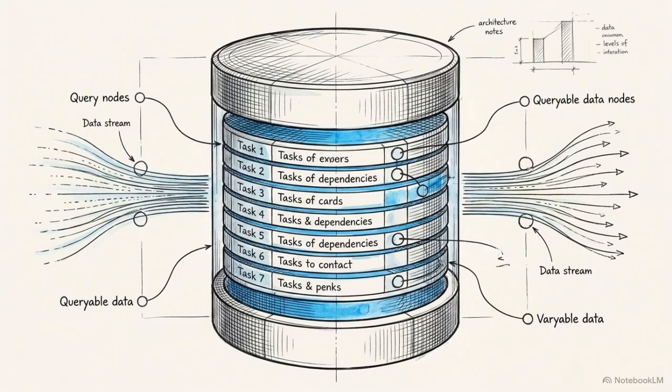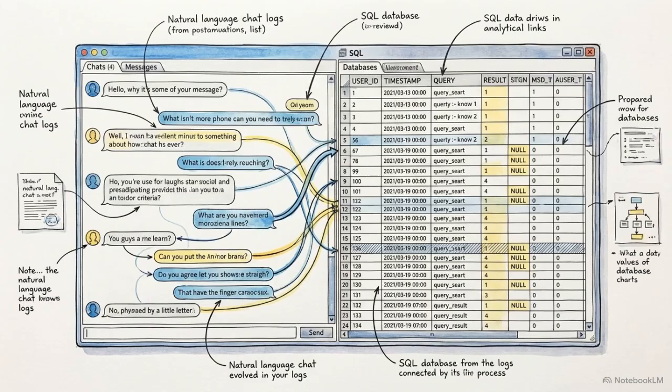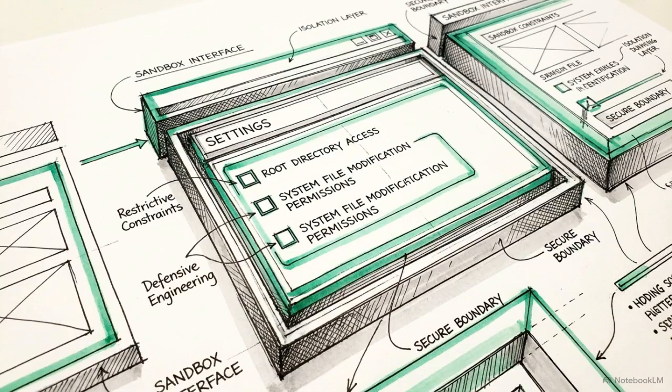Microsoft's Copilot CLI uses a similar approach, instructing the model to reflect its tasks and dependencies into a queryable SQL database for tracking. Developers achieve agentic autonomy by anchoring the volatile thought processes of a language model to rigid, traditional database structures. Highly autonomous agents operating in local developer environments require defensive engineering guardrails to prevent accidental damage.